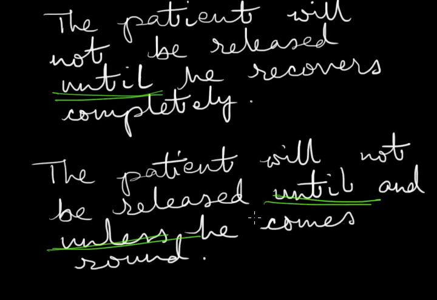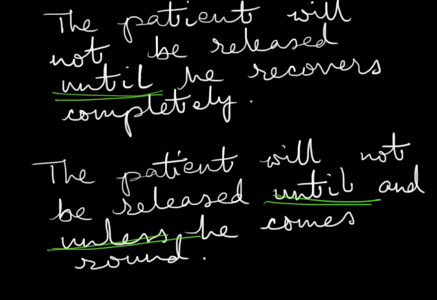And then again, unless he recovers completely, that is a precondition: if he does not recover completely, he will not be released. So until and unless can also be used together in a sentence.